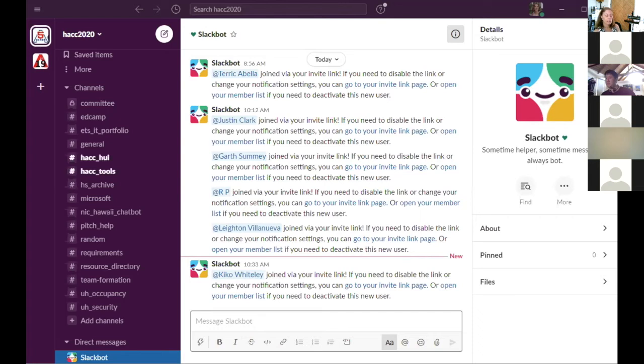Let's see what else. There's a team formation link. Again, this is mostly for when you're looking for people and you want to share out there. The HACC Hui will help with that as well. The requirements documents, I will be posting a bunch of documents that are already on HACC Hui over here, just because, again, I like to duplicate the information.